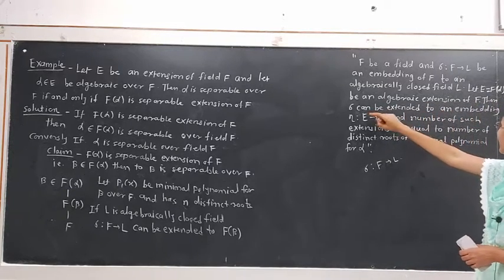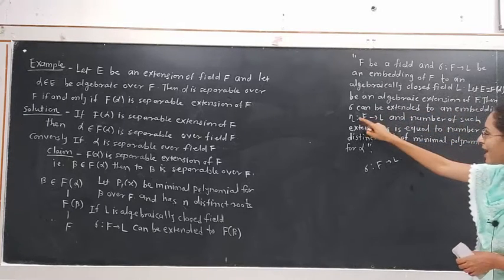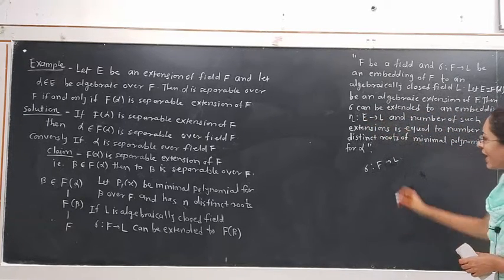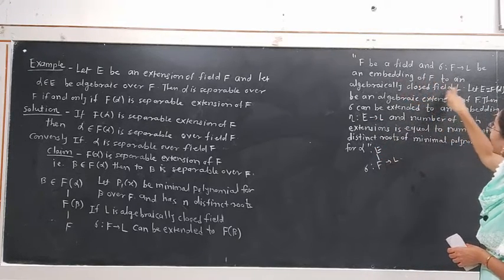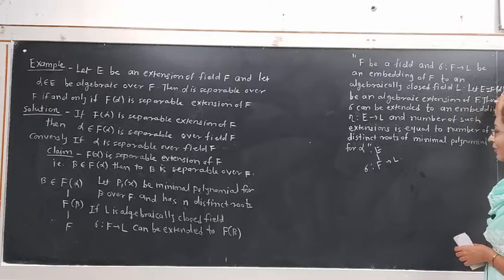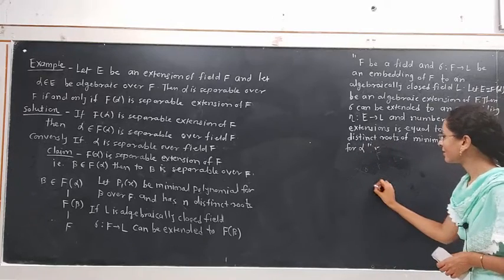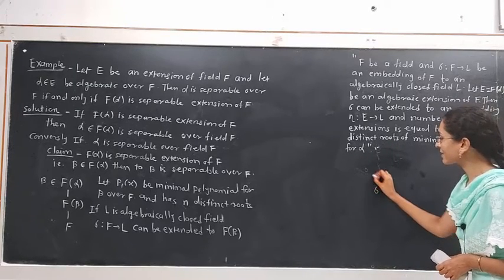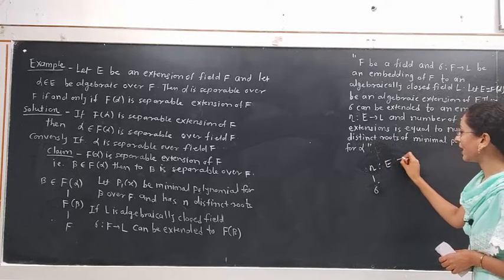Then sigma can be extended to an embedding eta from E to L, where E is an extension of the field F, E equal to F(alpha).